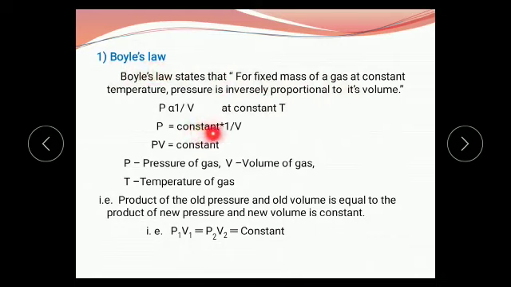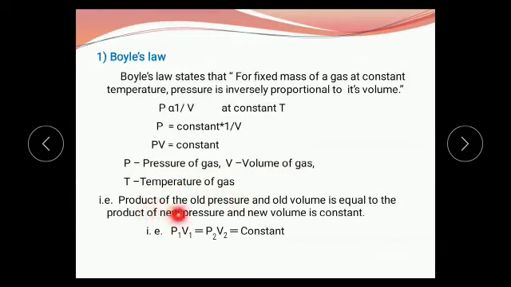From that statement, we write P is proportional to 1 upon V at constant temperature, with temperature remaining constant. Then taking the equal sign, we get P equals constant into 1 upon V. If we take V on the left-hand side, PV equals constant, where P is pressure of gas, V is volume of gas and T is temperature of gas.